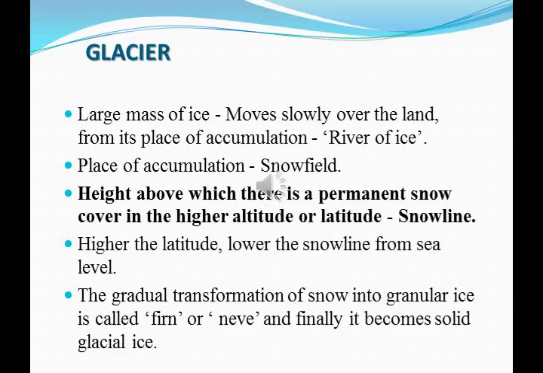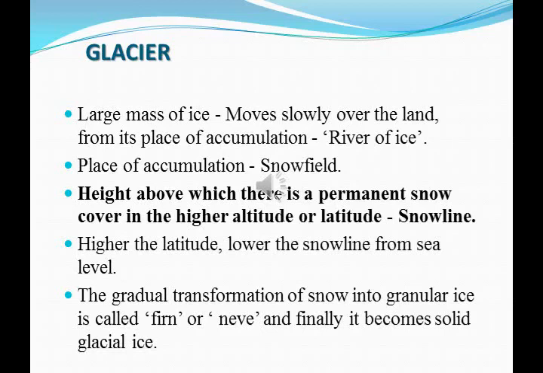So glaciers are a large mass of ice that moves slowly over the land from its place of accumulation. It is also known as a river of ice, since it is moving. The place of formation is called a snowfield.